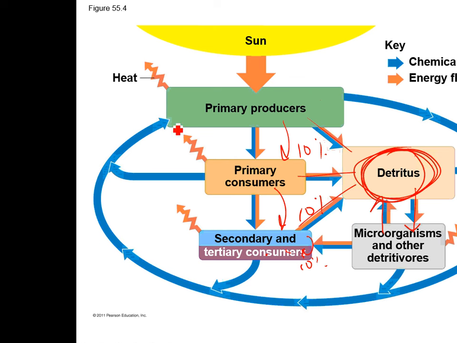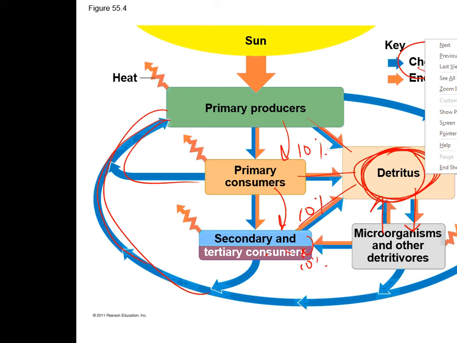The nutrients you can see in the blue here, those are the things that are nutrition. They call it chemical cycling. You can call it matter cycling or nutrient cycling. I'm just going to write nutrient. That's cycling through the ecosystem, whereas energy is just flowing.